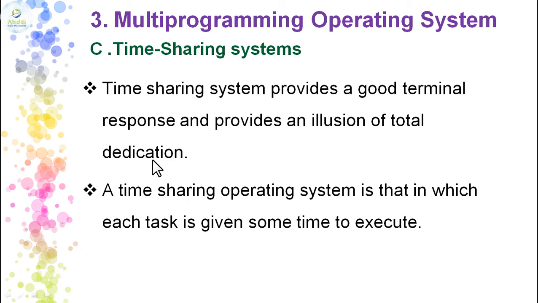All the files will show you an image as if they are being copied, but internally only one file is being moved. But the CPU uses a very smart way of handling this, that is by using time sharing. So a time sharing operating system is one in which each task is given some time to execute. We call that a time slice. So the particular time in which the CPU has to execute the instructions, we call the time slice.